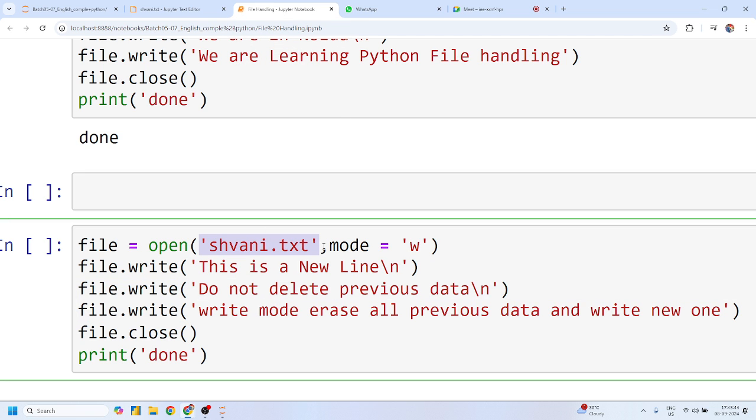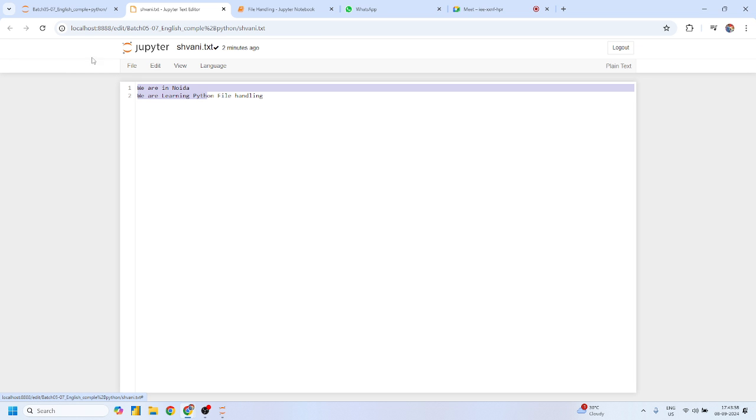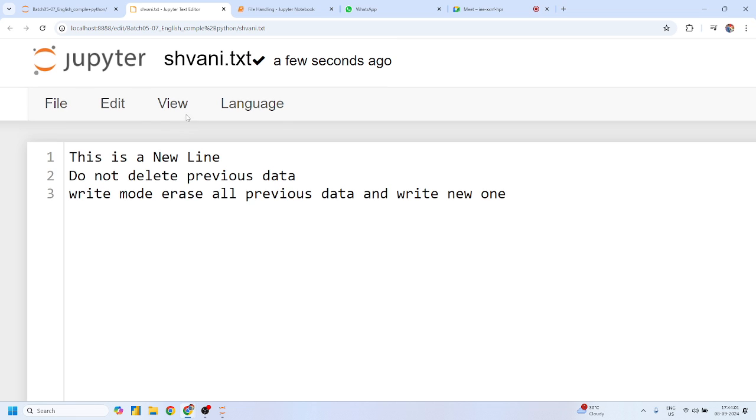If you open any file in write mode, it deletes all the previous data and writes the data from scratch. If I run this and refresh the Jupyter notebook, all my previous data has been deleted and I get my new data. This is the issue with write mode: if you open an existing file in write mode, all previous data will be truncated. Here we have a solution for that also, but this is the concept of write mode.